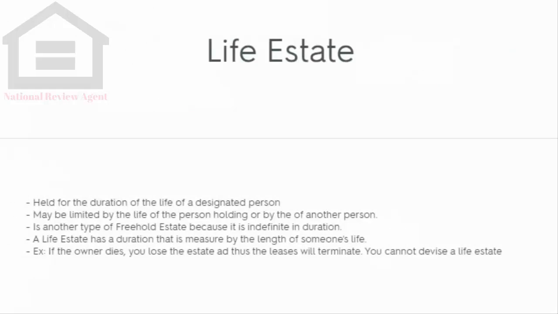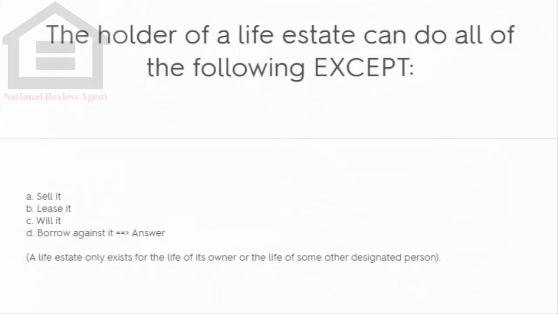Life estate. The holder of a life estate can do all of the following except: A. Sell it, B. Lease it, C. Will it, D. Borrow against it. Answer.